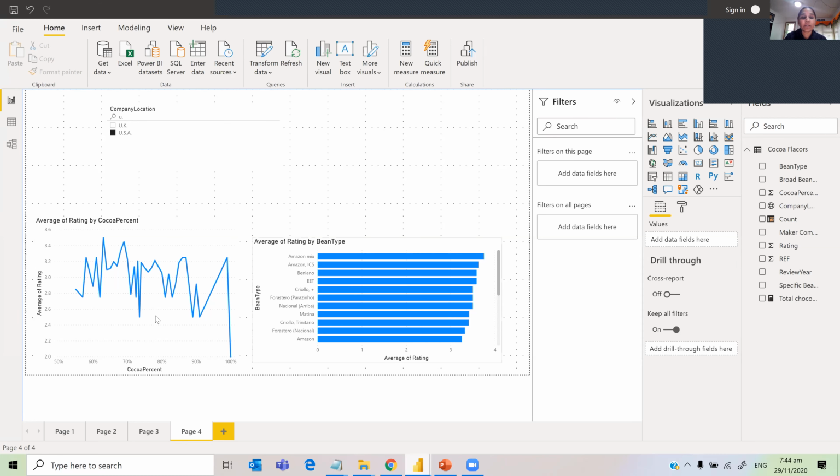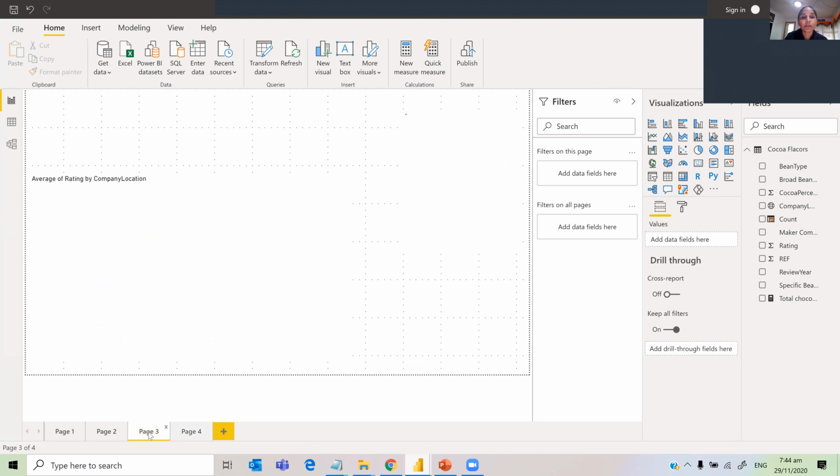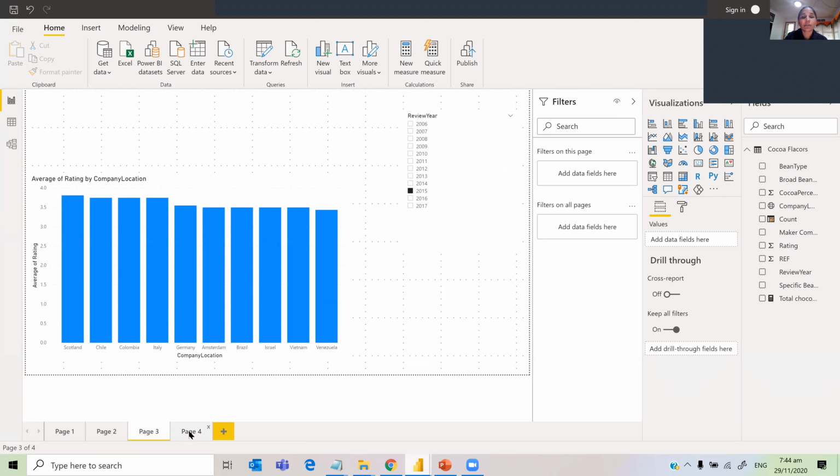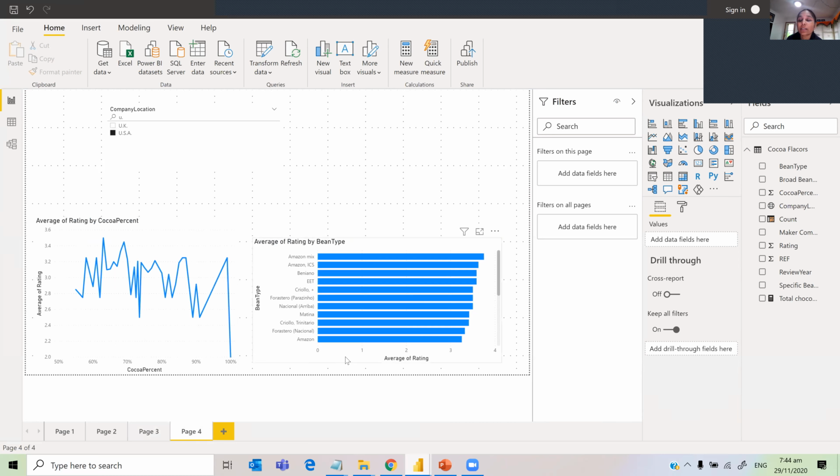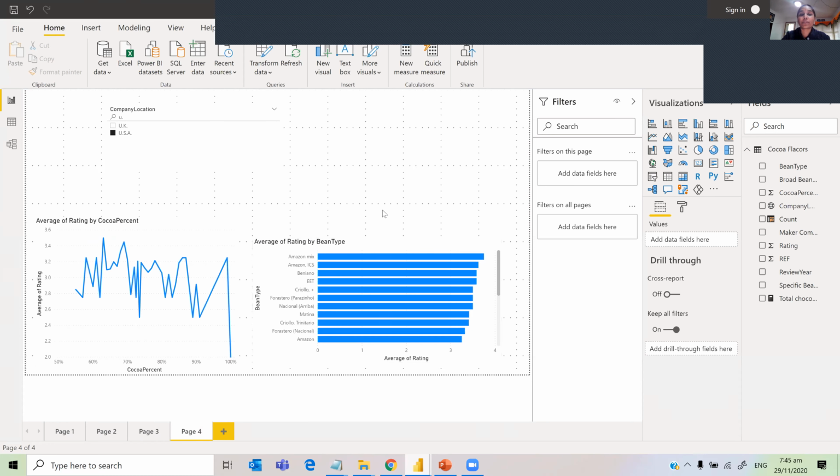Yes, the earlier one was not correct. That's why I changed it to average. Earlier I just said rating by bean type, but we have to say average rating by bean type, because you can't summarize it. By default, it summarizes, so we have to specify that it should be average.